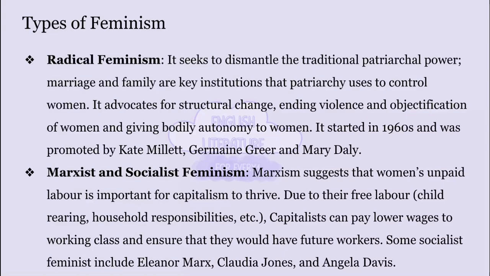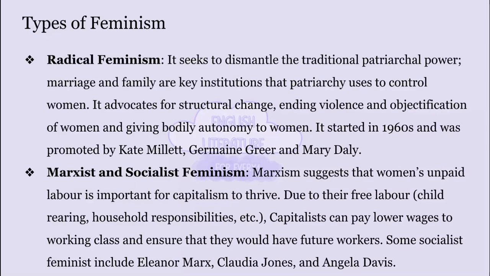Radical feminism talks about dismantling patriarchy, and in order to do so, it states that the institution of marriage and family should be changed or eliminated to ensure complete freedom. Likewise, they also advocate for ending violence and prostitution of women, stating that all of these things encourage objectification of women. Some famous radical feminists are Kate Millett, Germaine Greer, and Mary Daly.